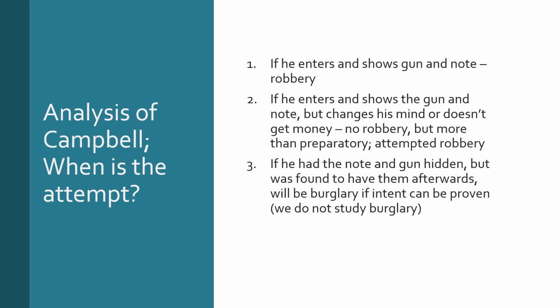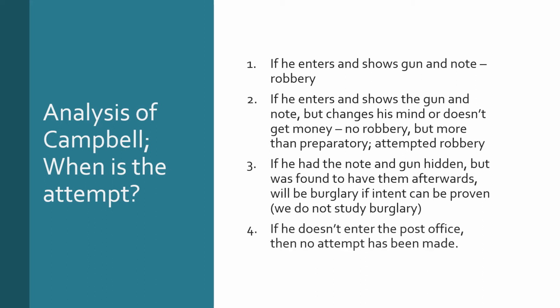If he had the note and gun hidden, but was found to have them afterwards, well, burglary could happen if intent can be proven. Now, we don't study burglary, but if you enter premises as a trespasser with the intent to steal, even if you never attempt to steal anything or take anything, for example, if they're not worth taking, then that is still burglary. And if he doesn't enter the post office, then no attempt has been made. And fundamentally, that is the position with Campbell.